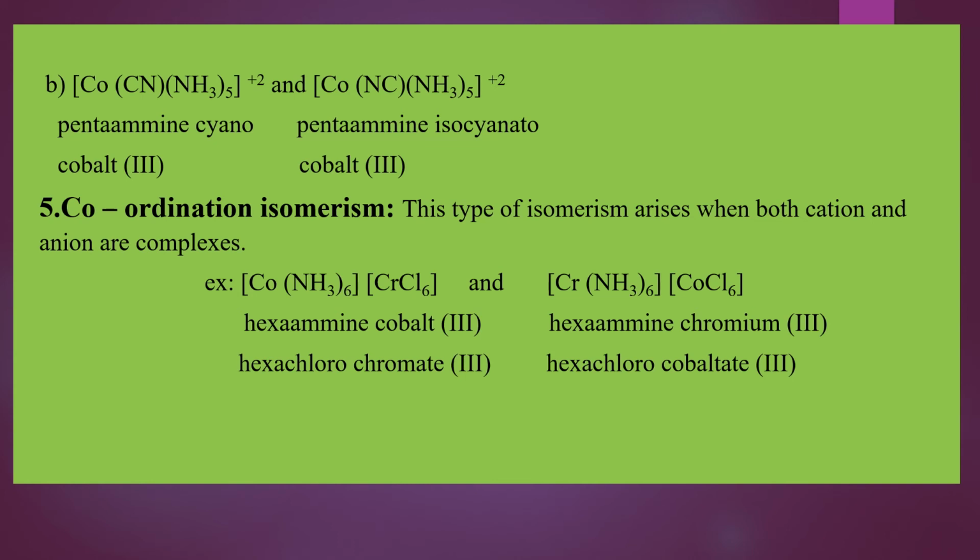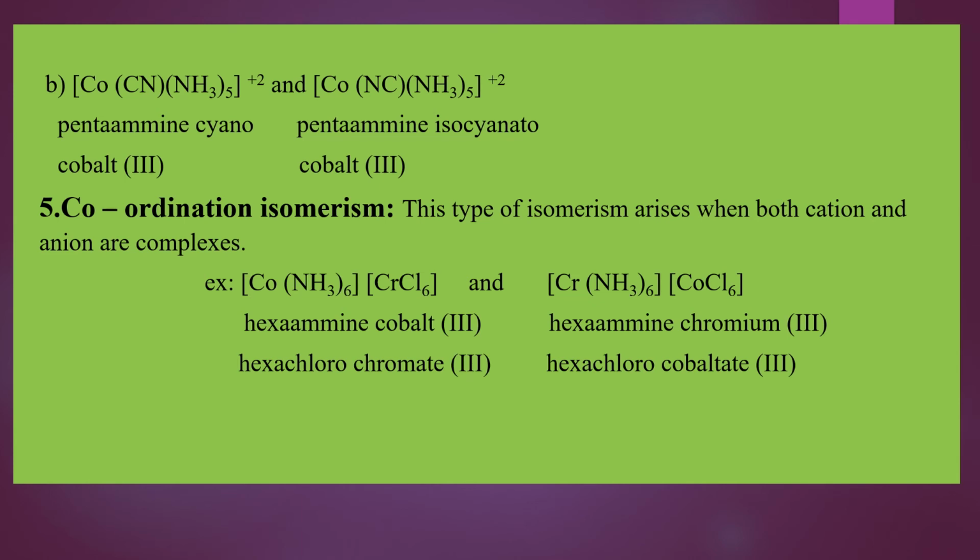So what is coordination isomerism? In this isomerism, we find both the positive ion and negative ion, both are complexes. Therefore we say this type of isomerism arises when both cation and anion are complexes. Look at the examples given: [Co(NH3)6][Cr(Cl)6] and [Cr(NH3)6][Co(Cl)6].